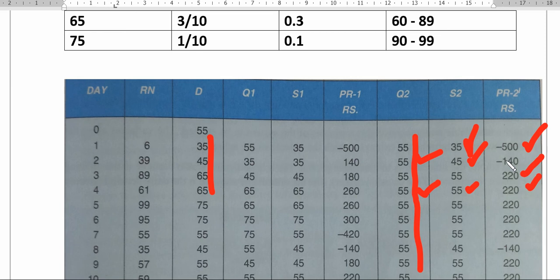Now coming to the total, what is the total effect of 20 days? We'll see the total of how you are getting here. So you can see the total here.